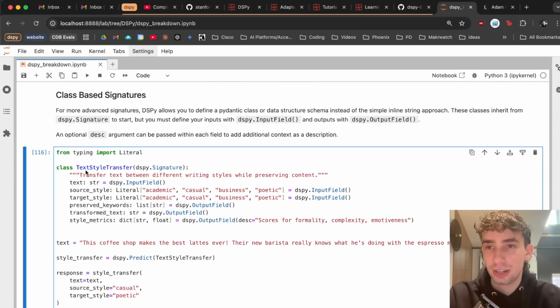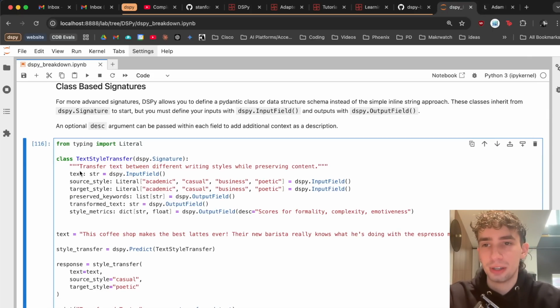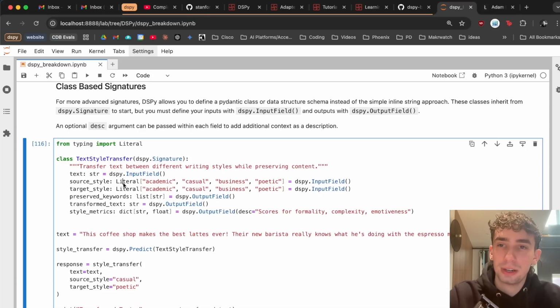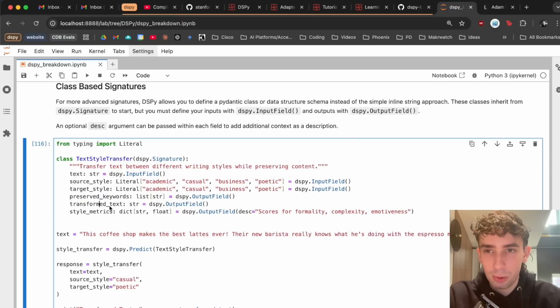So for my signature here, I have text style transfer, which is intended to transfer text between different writing styles while preserving content. I have an input of a string of text, and then I have two other inputs of a source style and a target style that are going to be exactly either academic, casual, business, or poetic. And then the output that I want is going to be the preserved keywords, the transformed text, and then different style metrics. And if you do have an unclear metric, you can pass in a description to the input or output field as well, which says scores for formality, complexity, and emotiveness for our style metrics.